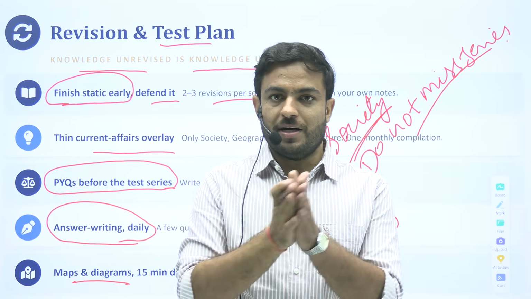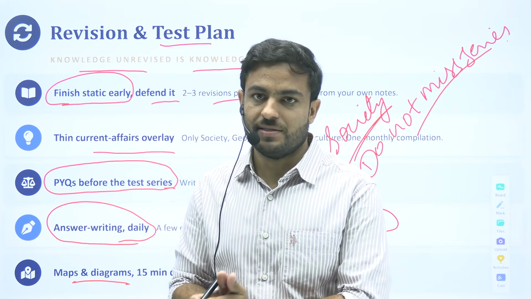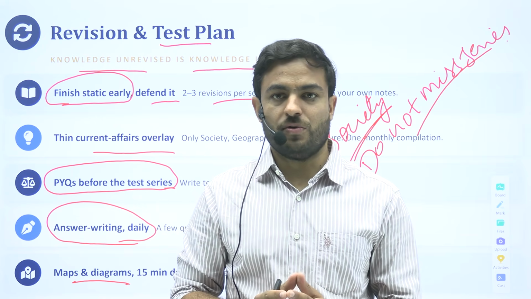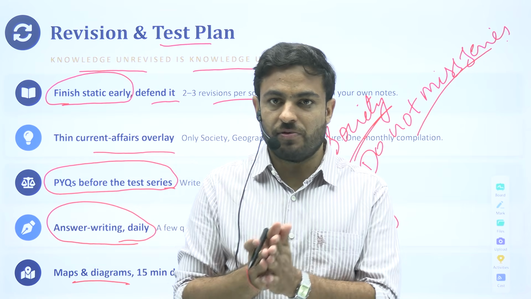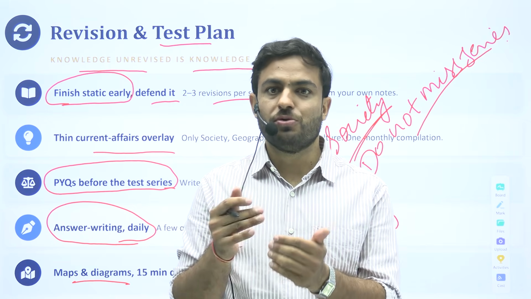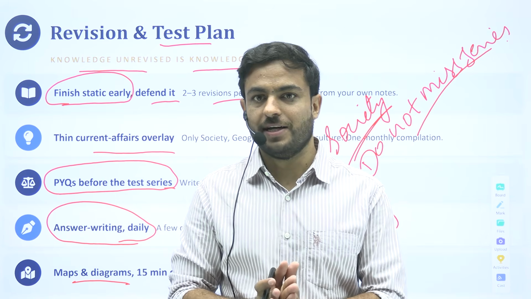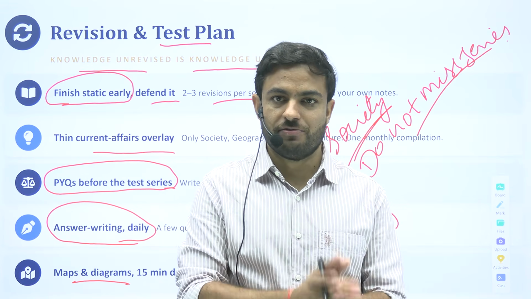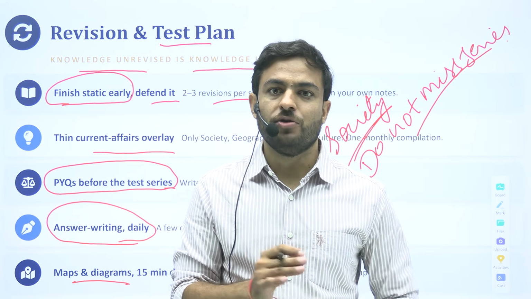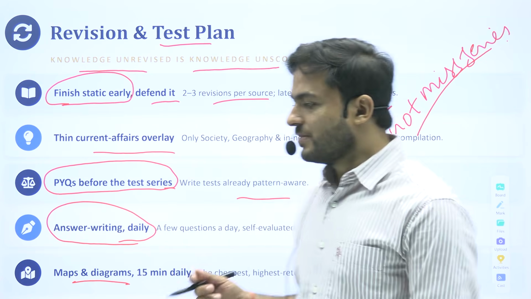Do not do the thing previously that you are doing and demotivating yourself. Write an answer, take the lessons from it, and try to incorporate that the next day. Next day, write an answer on your side. Compare that with the framework that has been provided in the Do Not Miss series. Then you would see whether you are able to make progress or not. After writing, let us say for 10 days, you would definitely see the answer that you wrote on the first day when you compared it, and the answer that you wrote on the 10th day when you compared it, and you would be able to track the progress that you have made. Okay. So this is the way to go about it.